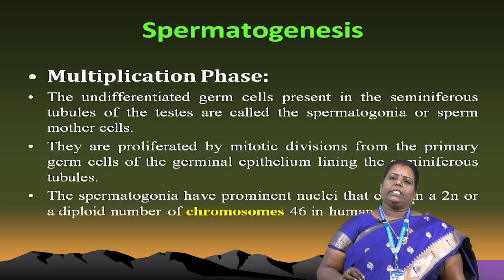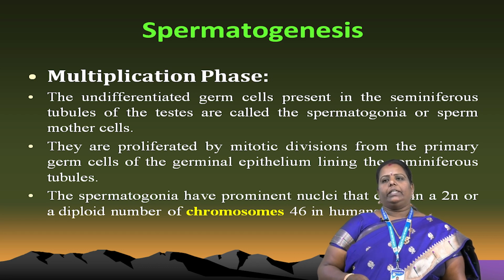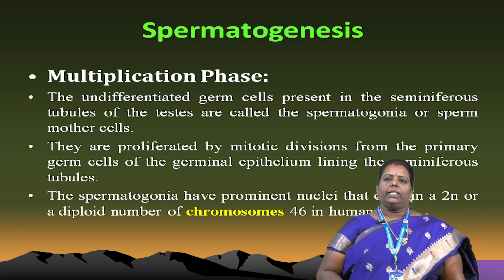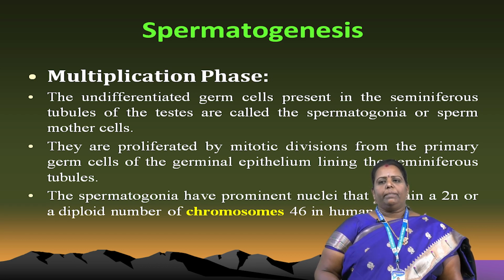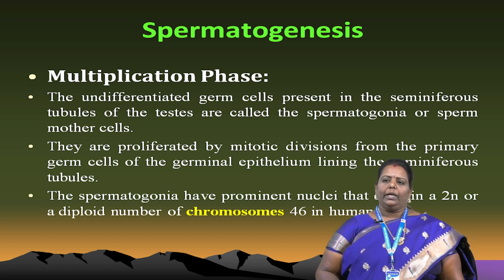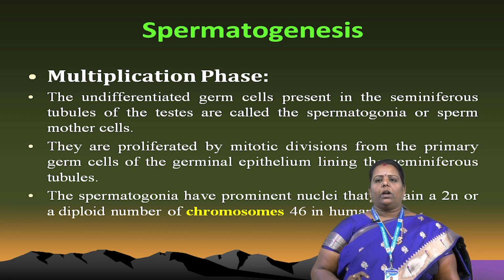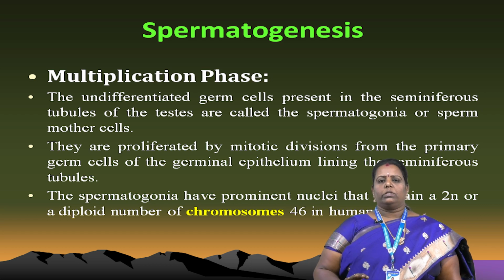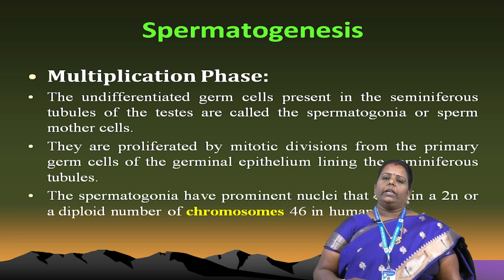During the multiplication phase, the undifferentiated germ cells present in the seminiferous tubule of the testis, the spermatogonia or sperm mother cells, multiply. Mitotic divisions occur in the germinal epithelium lining the seminiferous tubules. At that time the spermatogonia have prominent nuclei that contain 2n, that is a diploid nucleus. That diploid number refers to chromosomes. Chromosomes are present in the DNA. The DNA is the genetic material. It transfers all the characters from one generation to the next generation.